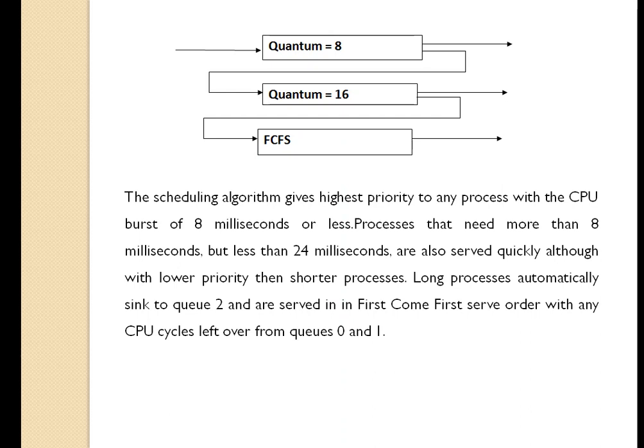Processes that need more than 8 but less than 24 milliseconds are also served quickly, although with lower priority than shorter processes. Long processes automatically sink to queue 2 and are served in first come first serve order with any CPU cycles left over from Q0 and Q1. In multi-level feedback queue scheduling, categorization is done on the basis of feedback obtained from process behavior. The priority is decided based on the past execution time.